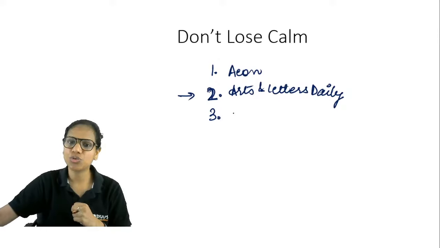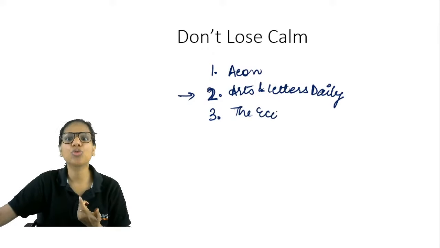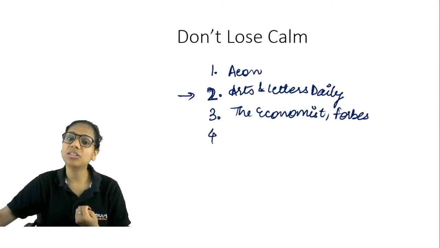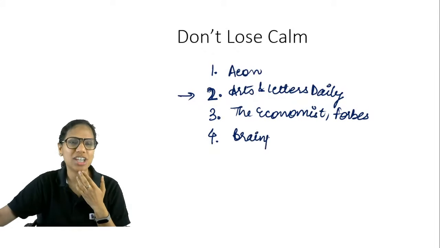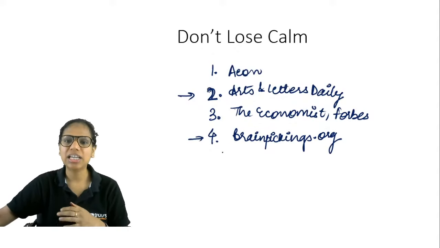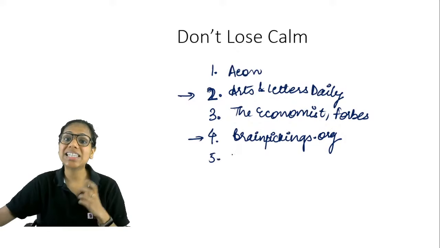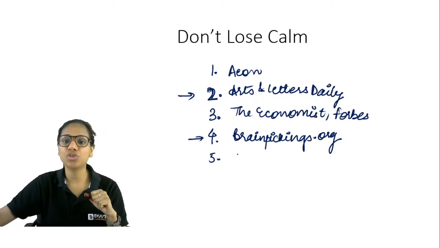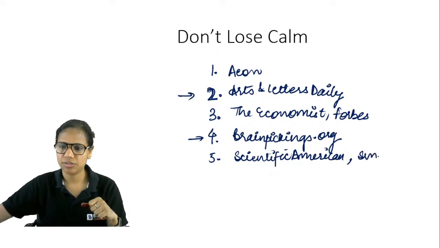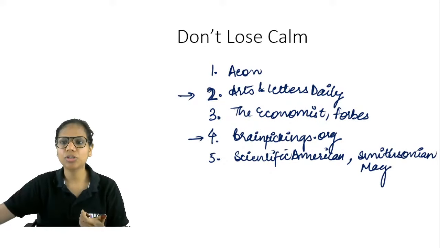Then it becomes a little genre specific. So, for instance, for business news, for economy news, I would go for The Economist. I would go for Forbes, right? If I have to read something more oriented towards literature and philosophy, I would go for Brain Pickings. Its name has changed, but even if you type Brain Pickings, you get it. The name of this blog has changed, right? Then for science and history, and particularly a combination of the two, Scientific American is great. Smithsonian Mag is also great. Okay, so mentioning these two together. So I think I've covered quite a few genres here, right?